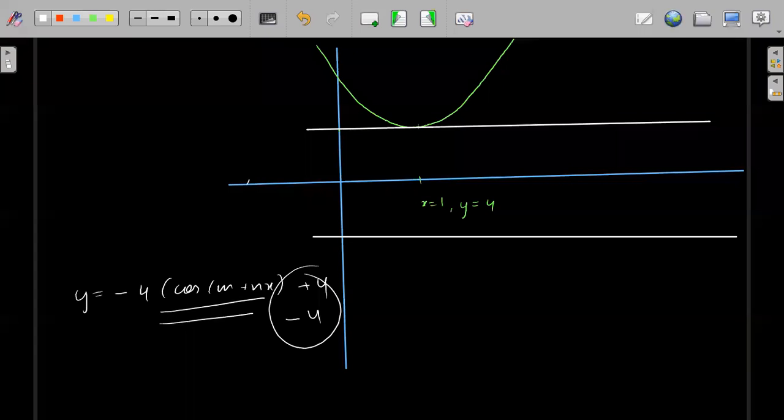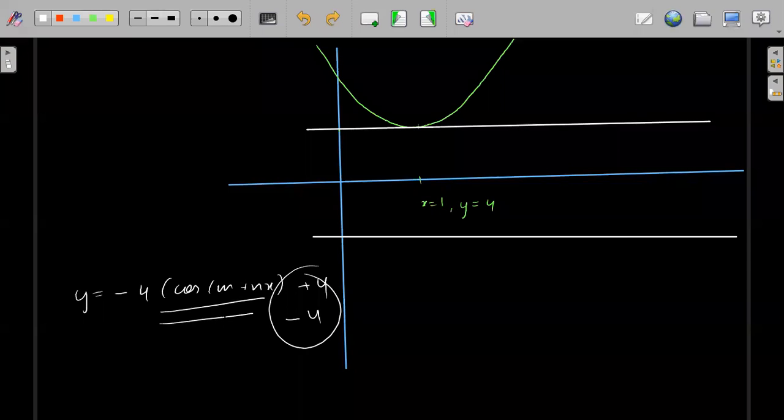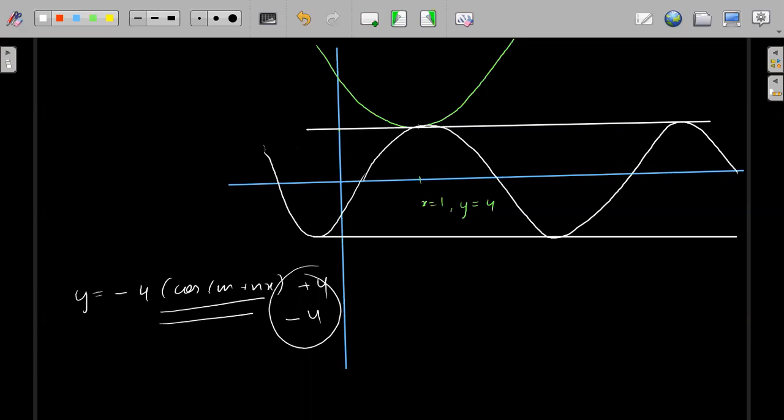So this cos x has extremes of plus and minus 4, right? This cos x will always move something like this, maximum value 4, minimum value minus 4, right? But these two can only intersect at one point, which is this point. By this part, everybody understood? This cannot go above and this cannot go down. So there can be only one solution, which is this point.